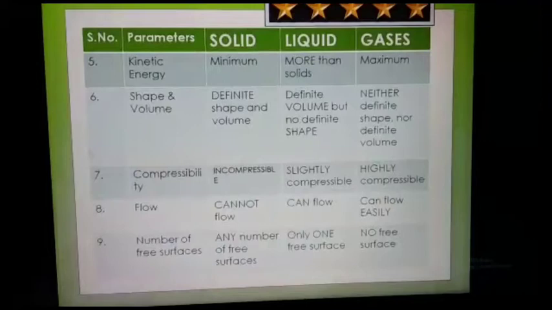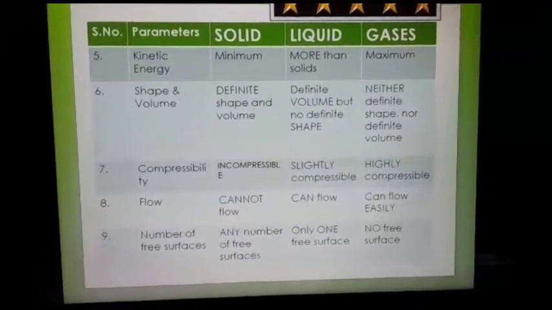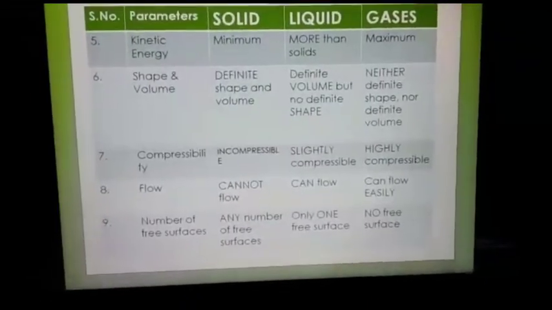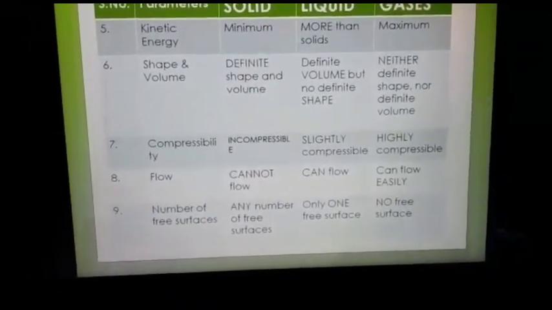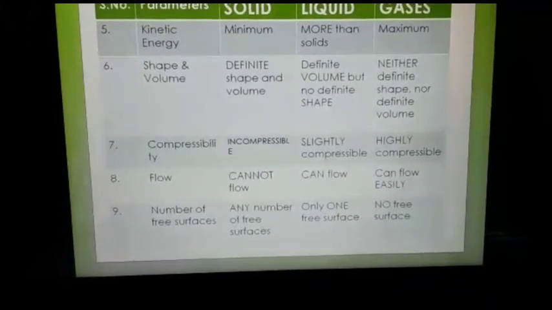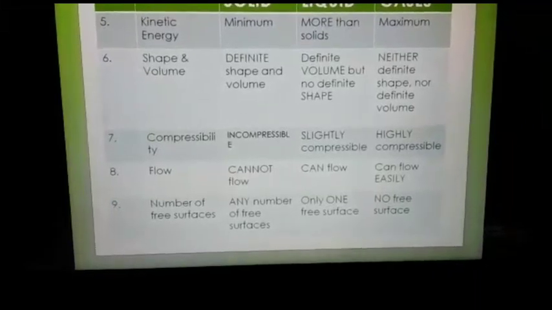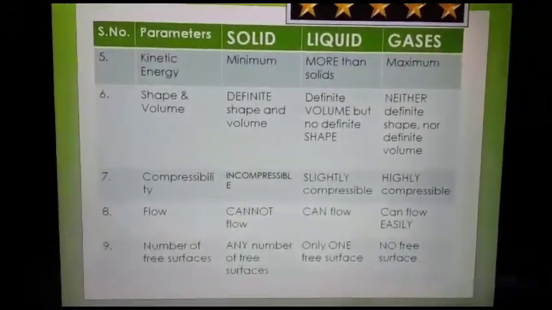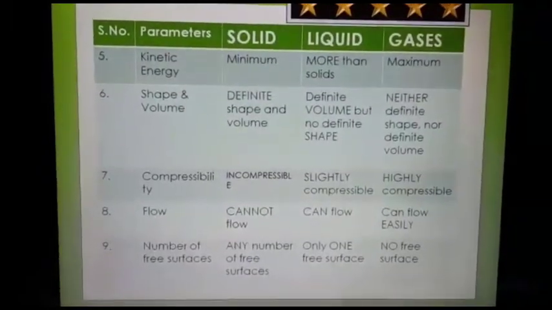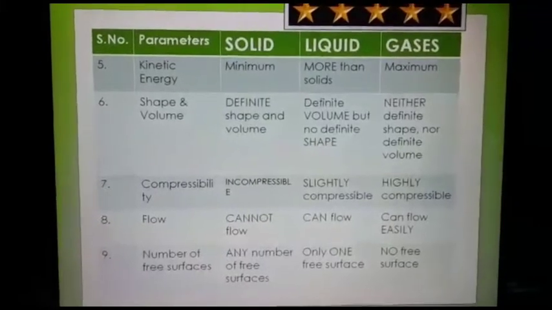Now, in solids, the molecules can only vibrate about their fixed positions. They cannot move from their places, or they cannot leave their places. They just vibrate. So the kinetic energy is minimum in solids because they cannot move. They only vibrate about their fixed positions, and the arrangement is in a definite manner.